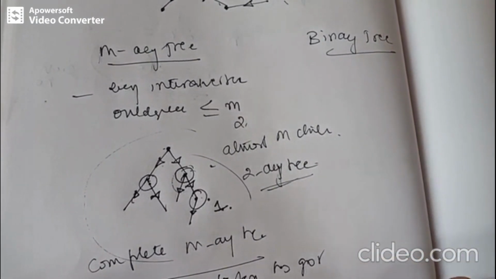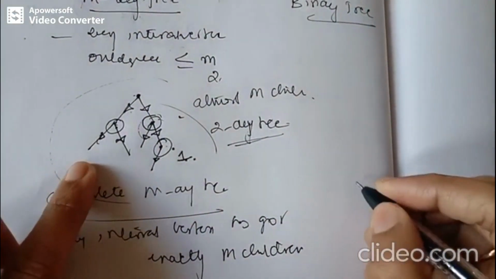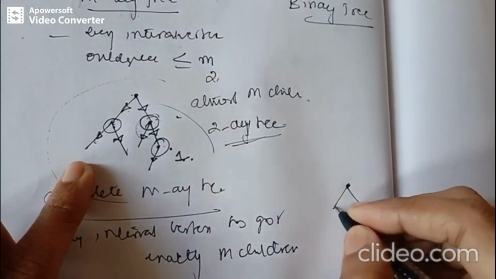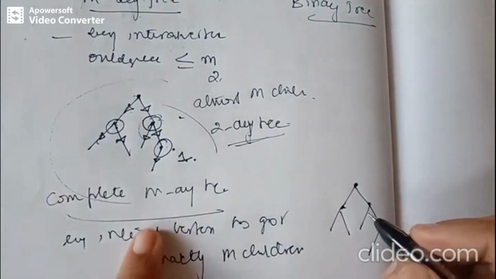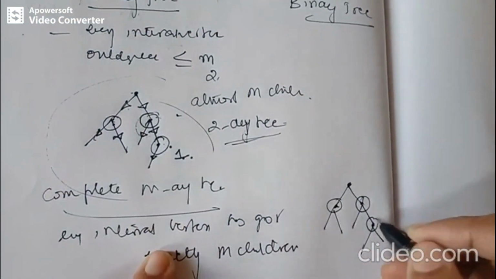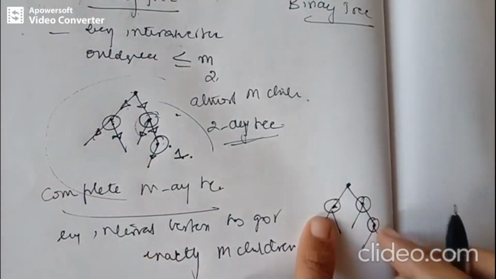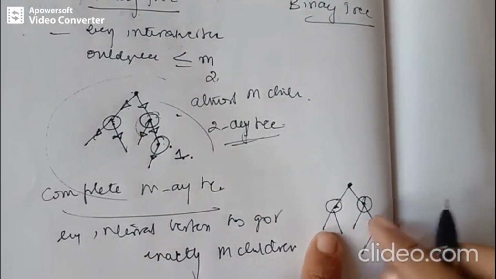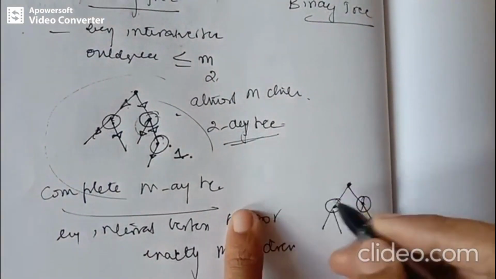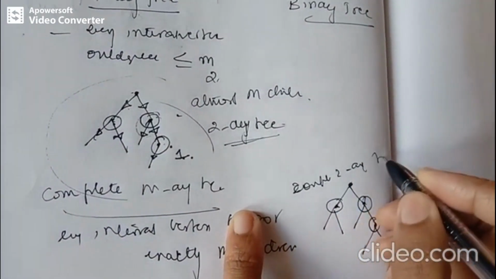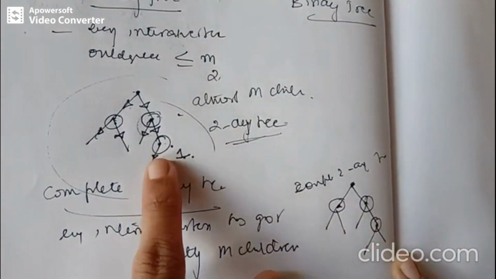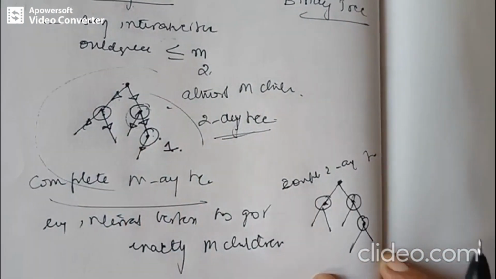So how can we redefine this tree? I'll take this example for a complete m-array tree wherein each and every internal vertex, these are internal vertices which are not leaves, has exactly m children, or 2 children. So it is a complete 2-array tree. So there is a difference between an m-array tree and a complete m-array tree.